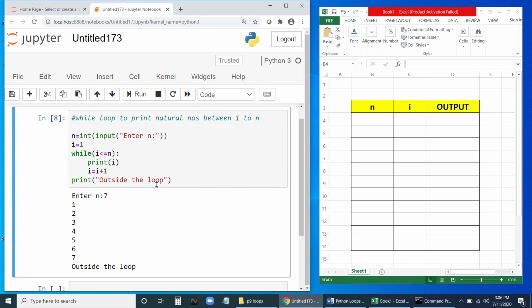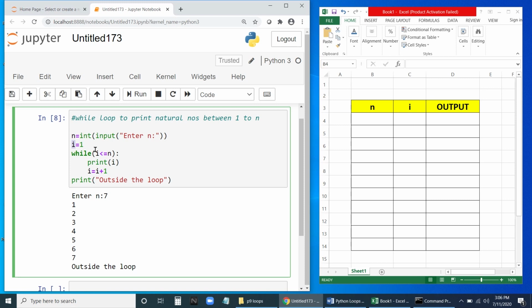So how is it happening? Let me explain this. We'll analyze this particular program. Fine. So we have a table here. How many variables are there? N is there, I is there, then the output. The two variables are there, one output. So there is no other variable here.